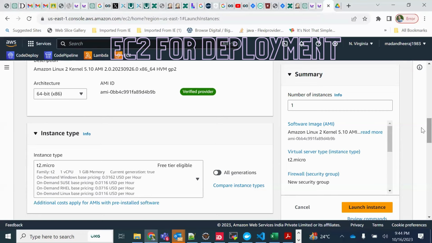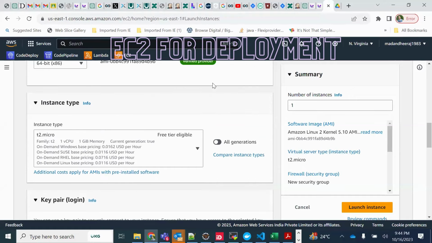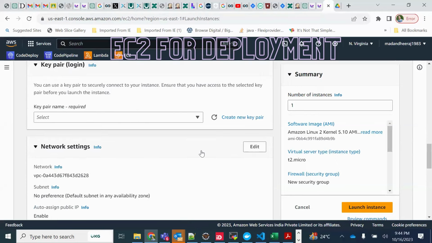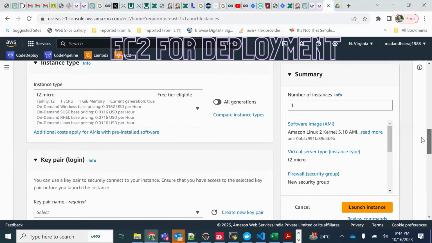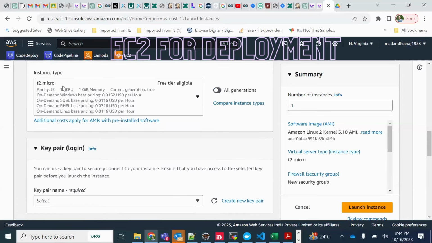Now scroll down. So T2 Micro you have selected, which is a free tier. All of you, please see this. One thing: you have to select free, free, free. Whatever is free, you have to select that. Here you see there is a free. If you select something which is not free, Amazon will charge you. You can still raise a support ticket, but why go through that? Do not select something which is not free.